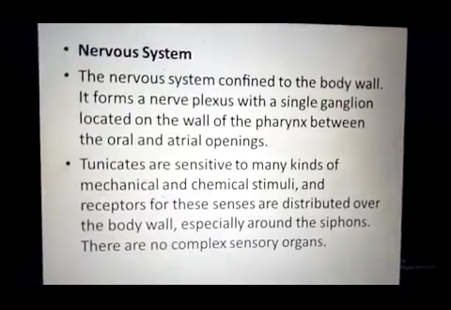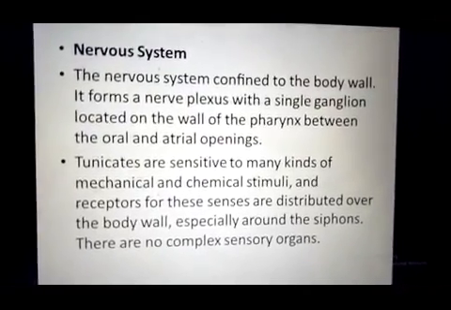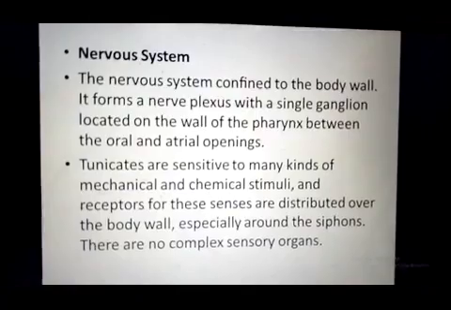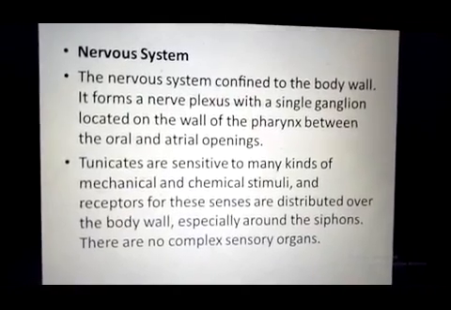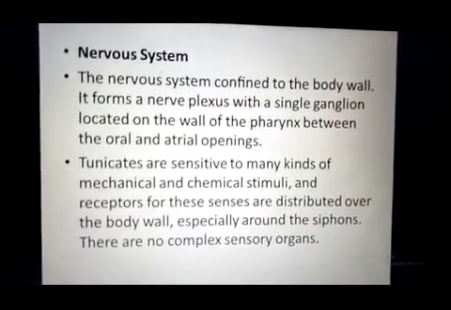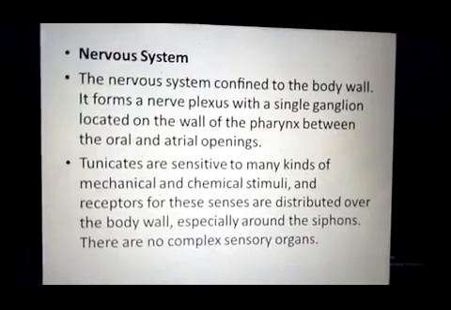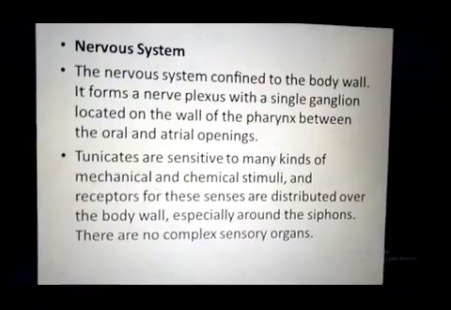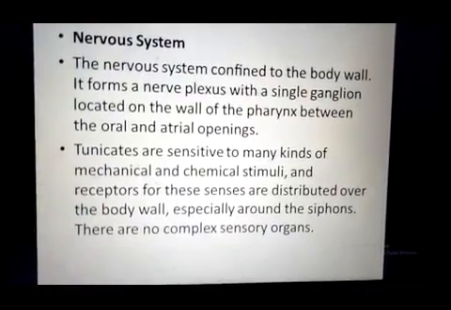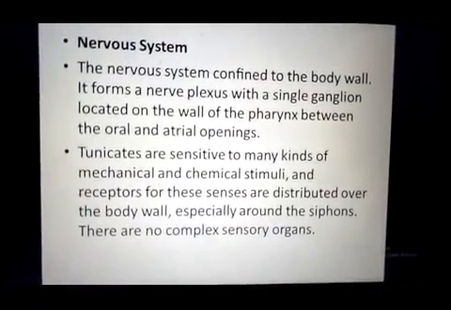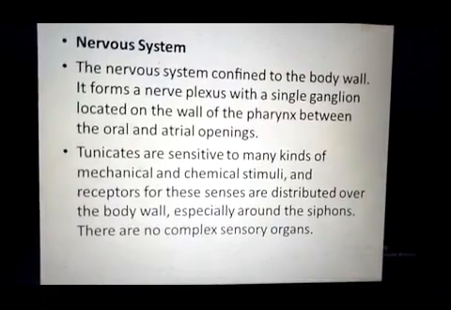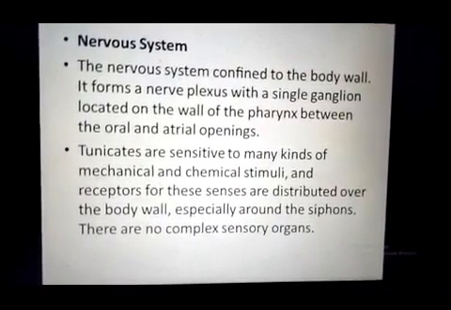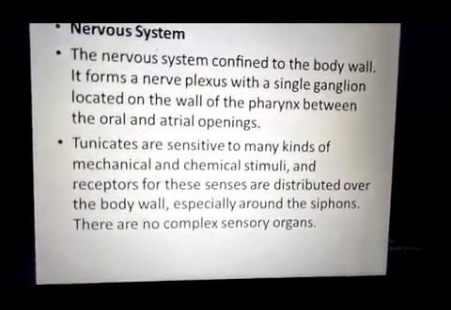Nervous system. The nervous system of ascidians or urochordates is confined to the body wall, and it consists of a single ganglion which is present in the wall of the pharynx between the atrial siphon and the oral siphon.